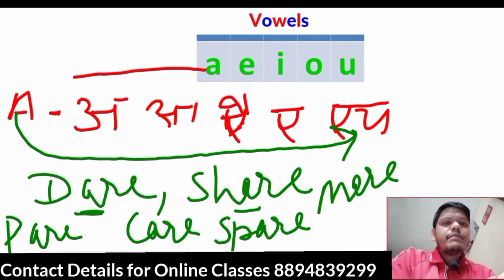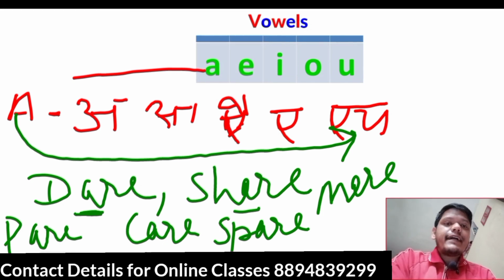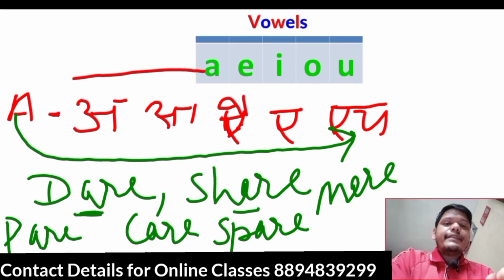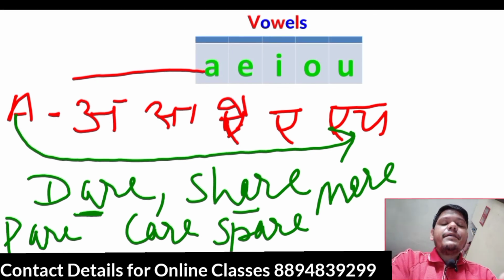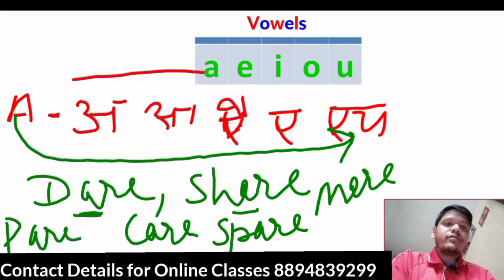Very important. Why? Because when it comes to reading, it is found little difficult because of not having the right knowledge of how to join consonant and vowel and identify what sound vowel A is giving in this particular word. Because if we have the right idea about this, our reading will become very effective, as well as our pronunciation, and then spelling also will be improved by developing reading methods like this. This method is developed from IPA, International Phonetic Alphabet. I have already made videos on that, how 26 letters make 44 sounds. I will give the link in the description also, so that you can go and watch that video too.